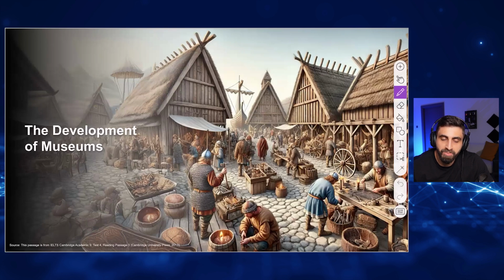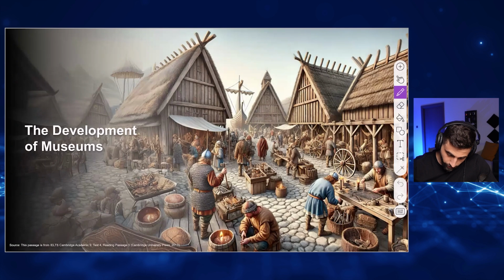So new museums these days, when you go inside a museum, they're trying to mimic the vibe, the environment. So this is like a real museum, by the way. Obviously, it's generated by AI, but you go there and you can touch the things and you can wear the clothes of these people, the Vikings.